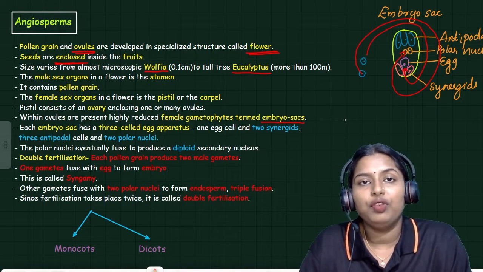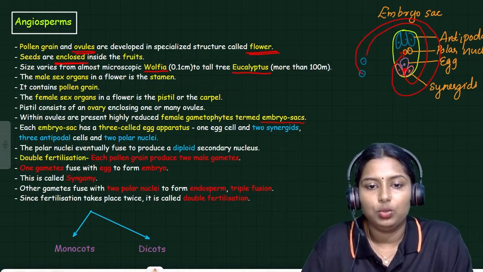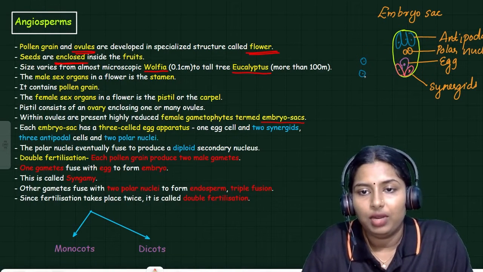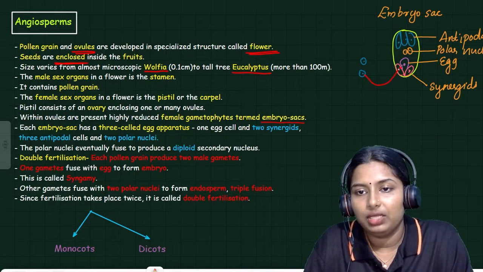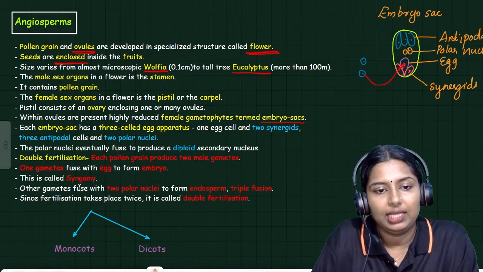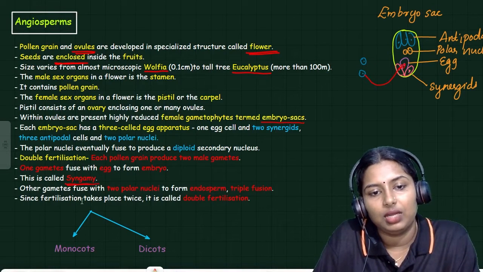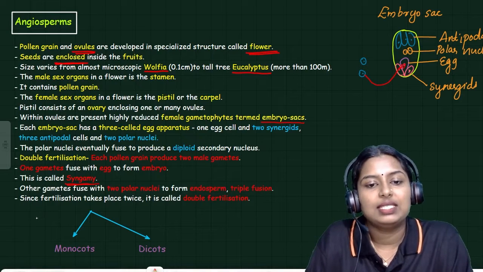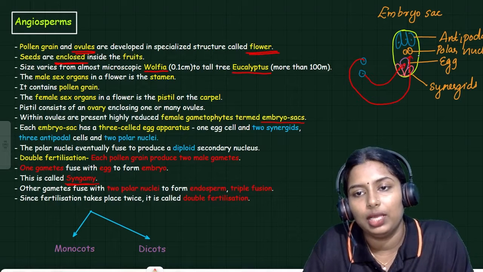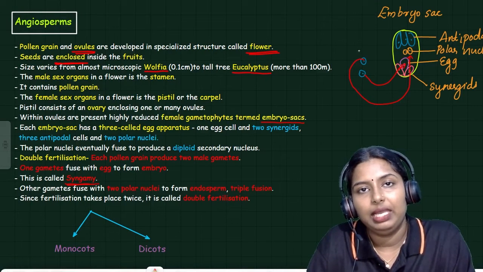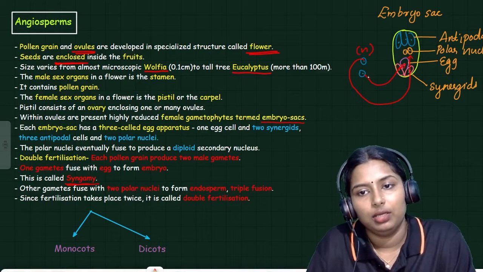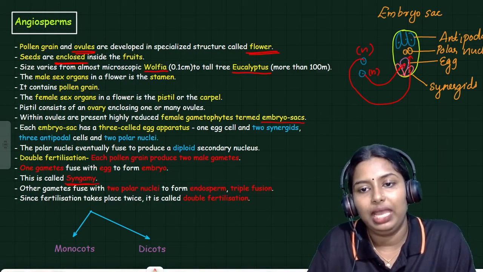So two fertilizations occur there. Two processes occur there. Is that clear, all of you? The one male gamete will fuse with the egg, and that process is called syngamy. And the other gamete is fused with the polar nuclei. You know, what's the ploidy of the male gamete? N, haploid. Both are haploid, and the egg is also haploid.